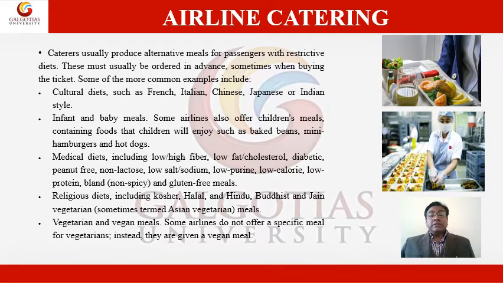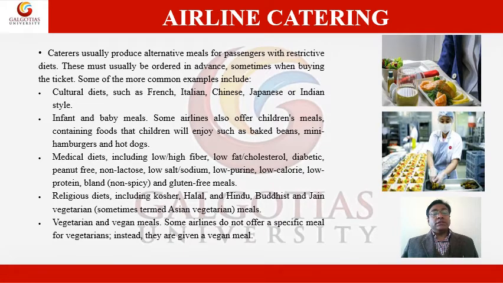Infant and baby meals are also available. Some airlines also offer children's meals containing food that children will enjoy, such as baked beans, mini hamburgers, and hot dogs. Medical diets are also available, including low fat, high fiber, low cholesterol, diabetic, peanut free, non lactose, low salt, low sodium, low purine, low calorie, low protein. So different types of food can be there.